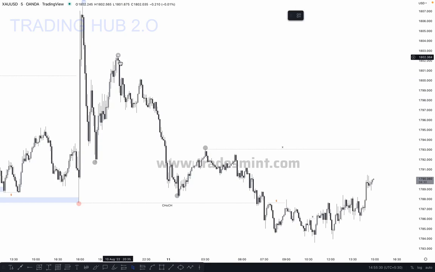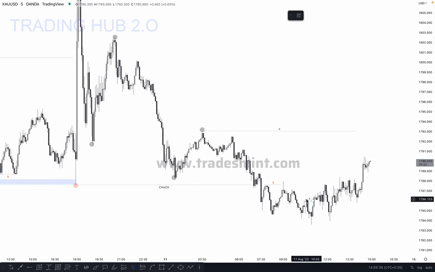Mark the actual structure like this, and if every move is similar, you can choose the first one. In this case, I did not choose this one. If I take this one, I will take the trade as per the minor inducement for short term profit, short term loss. And if the market breaks the major inducement, this will give you a major move to the downside.